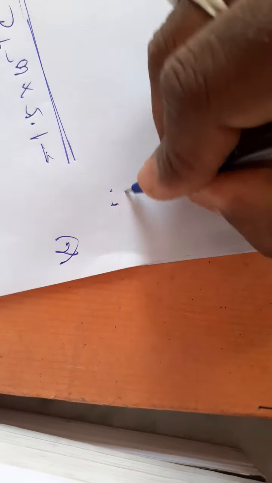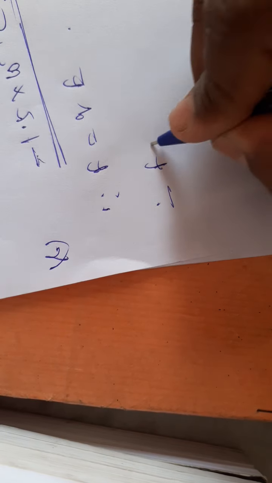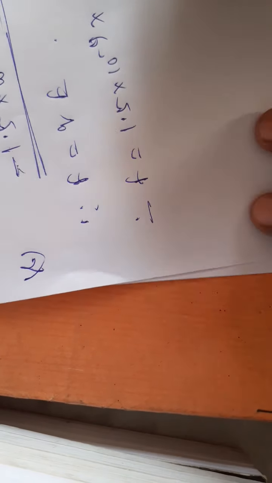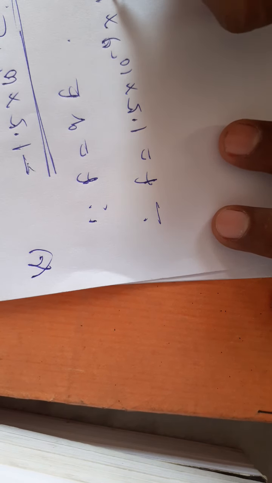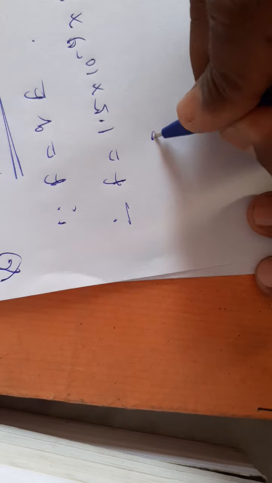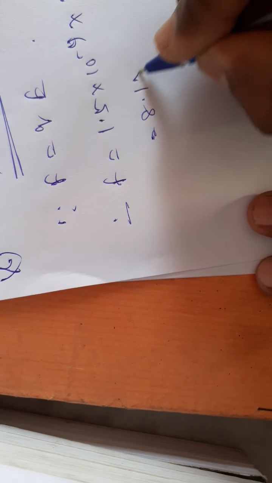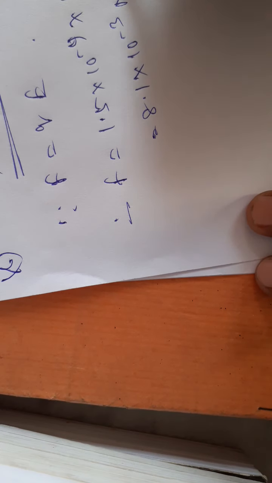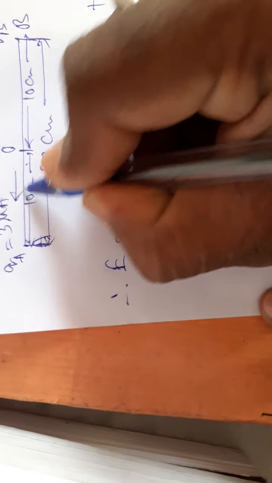We know F equals Q into E. Therefore, the force will be 1.5 into 10 to the power minus 9 into E, where E equals 5.4 into 10 to the power 6. The magnitude of force will be 8.1 into 10 to the power minus 3 Newton, and it will act along OA.